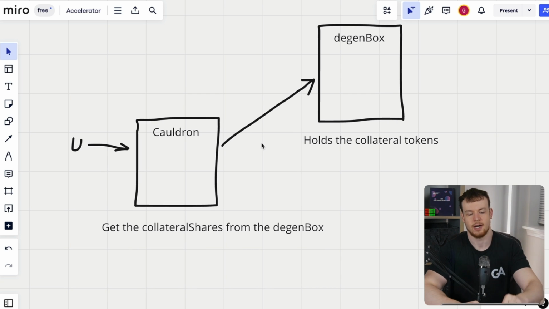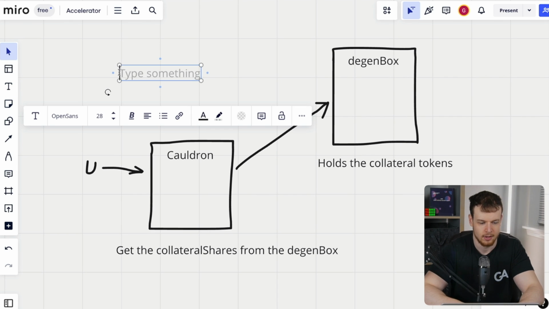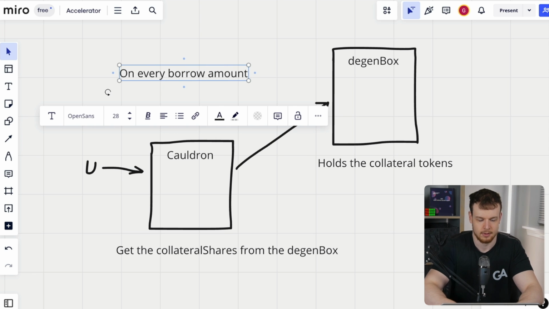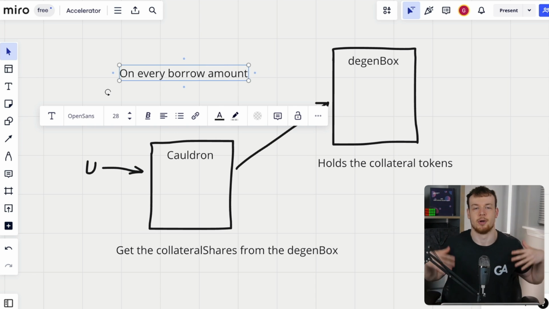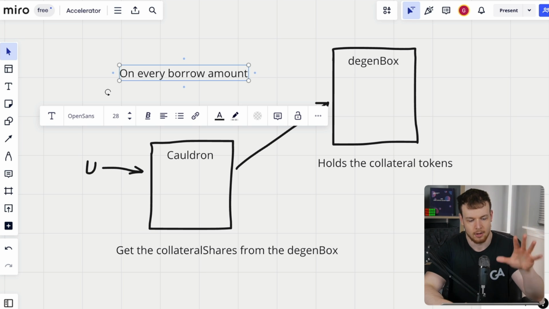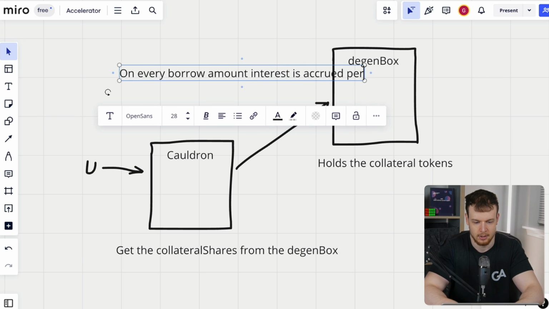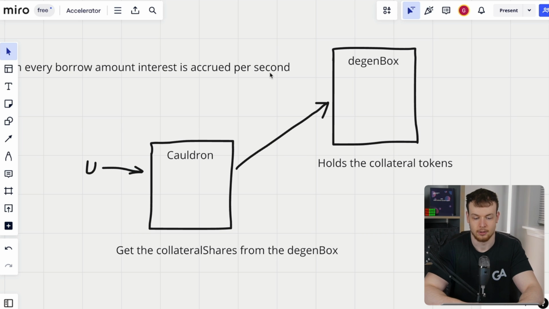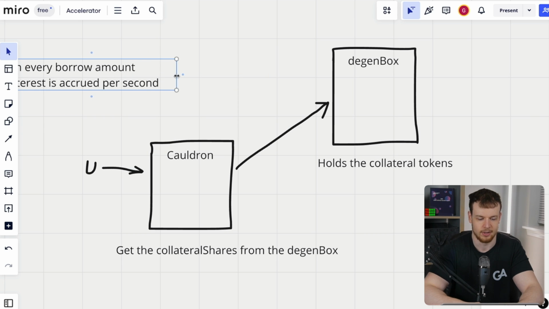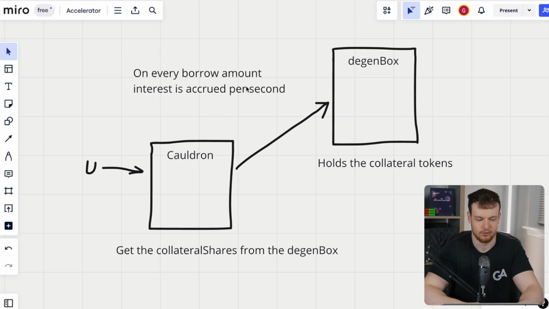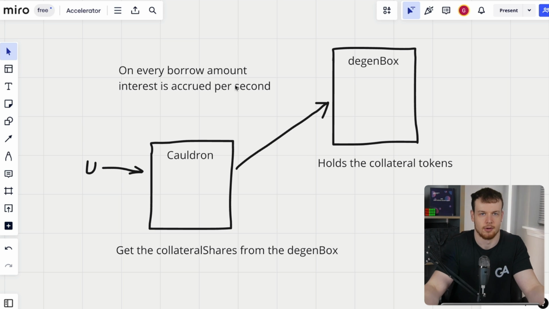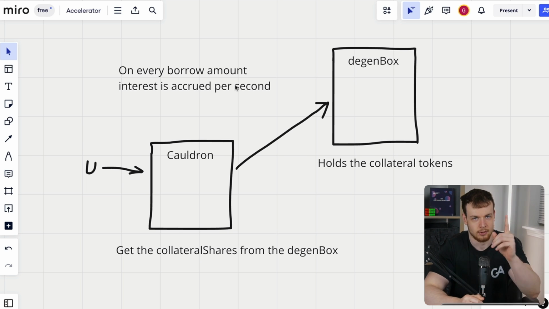Now, one final interesting detail here is that on every borrow amount, so when I open a position and borrow some MIM, interest is accrued per second. So when I take a loan from the bank, there's going to be some interest rate, right? Otherwise, it's just not economically feasible to offer zero interest loans unless you're the US government.